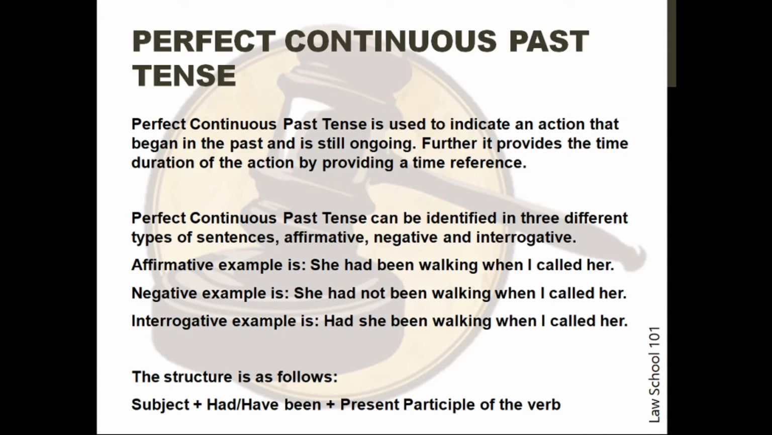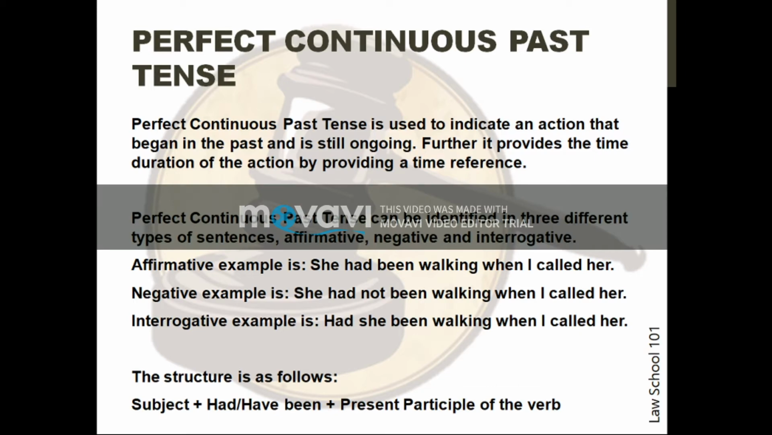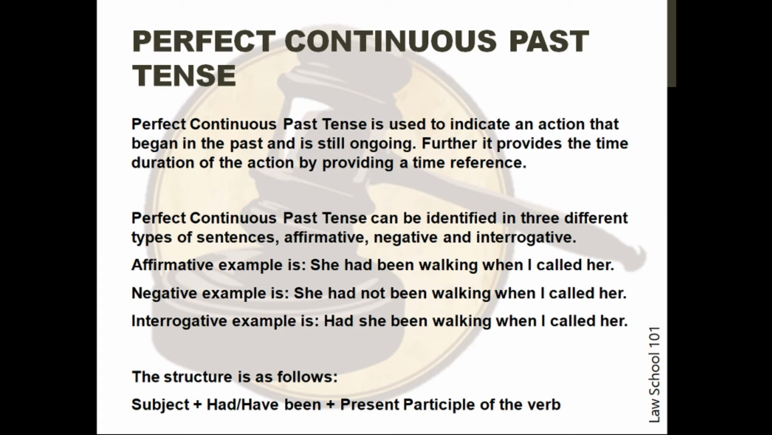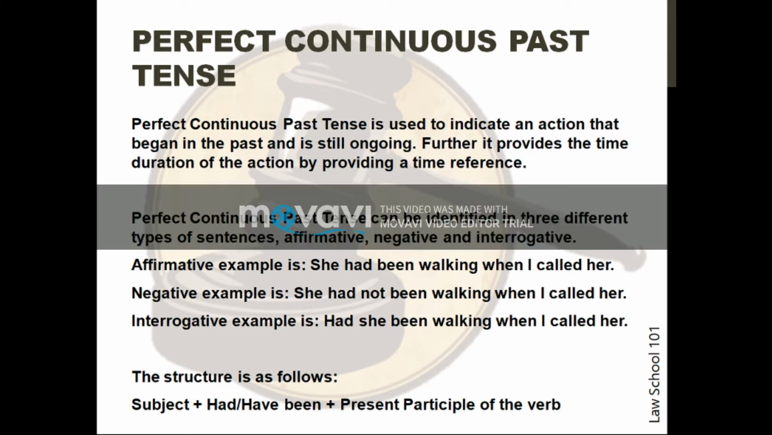The affirmative example is, she had been walking when I called her. The negative example is, she had not been walking when I called her. The interrogative example is, had she been walking when I called her? The structure is as follows: subject plus had or have been plus present participle of the verb.